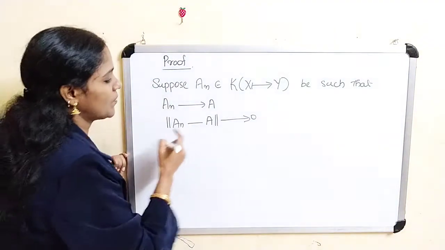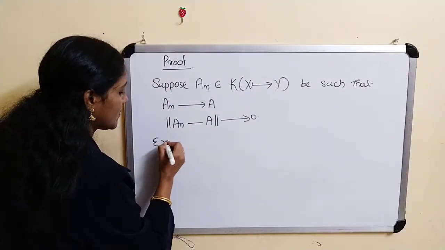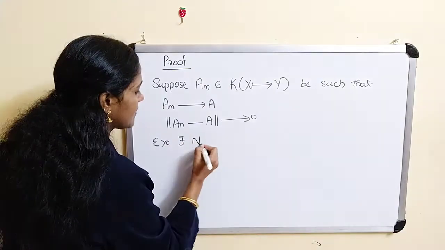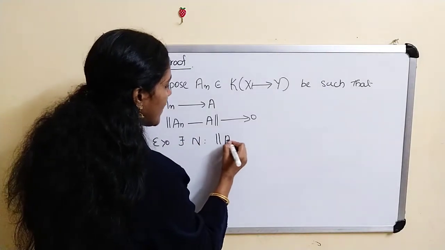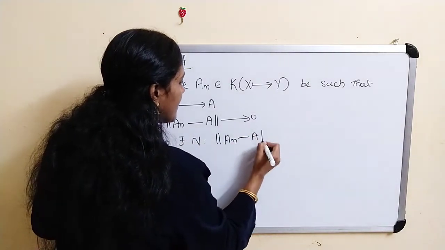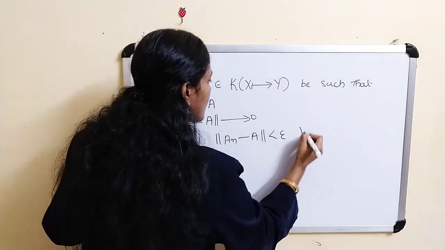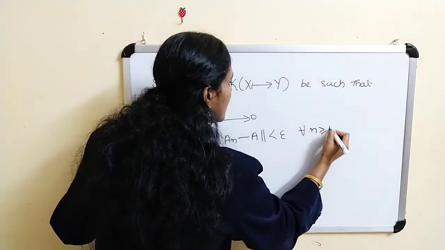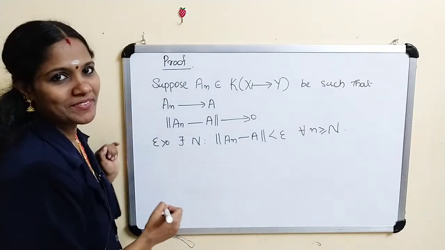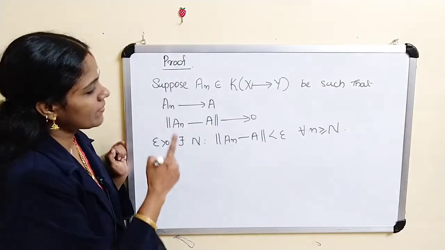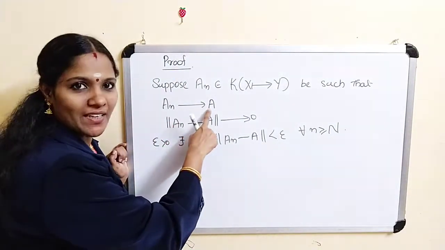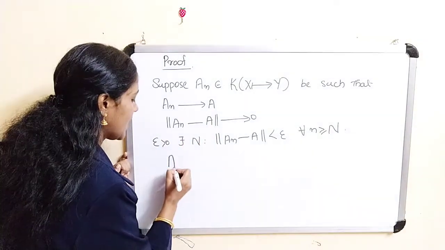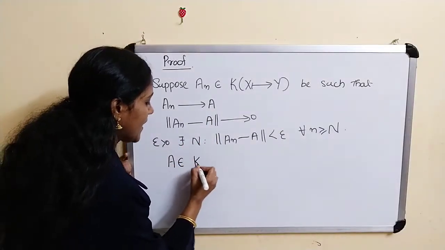Okay. Now that means given epsilon greater than 0 there exists an integer N such that norm of A_n minus A is less than epsilon for every n greater than or equal to N. Okay. Now here we want to prove that A belongs to K of XY.